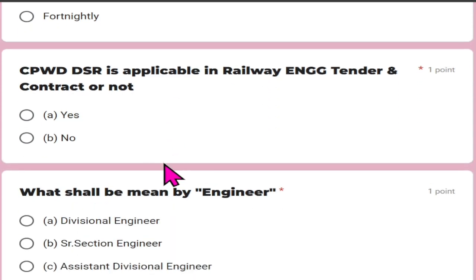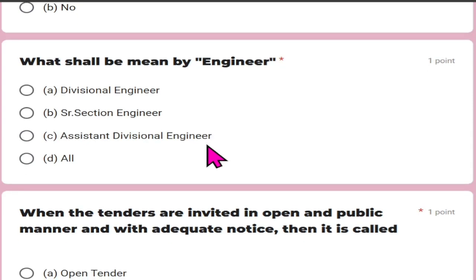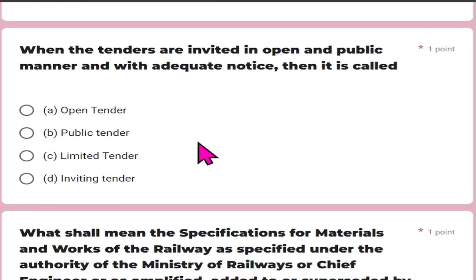CPWD DSR is applicable in railway engineering tender contract or not? So it is yes. What shall be meant by engineer as per GCC? So it is divisional engineer. When the tenders are invited in open and public manner and with adequate notice, then it is called public tender or open tender.